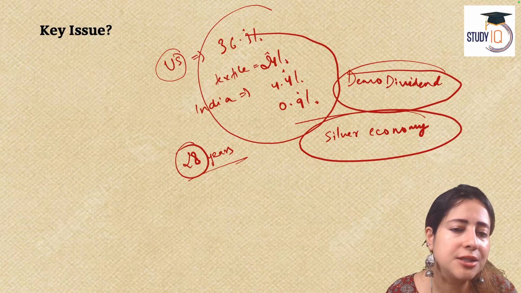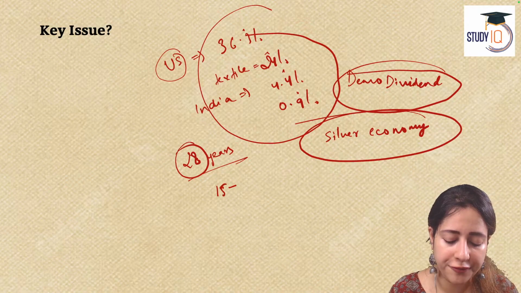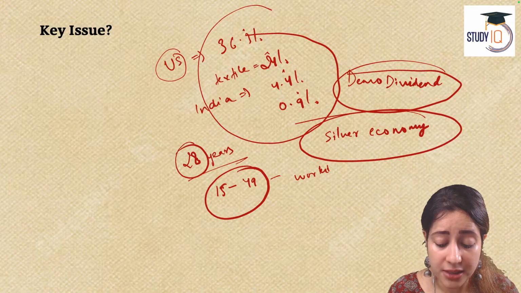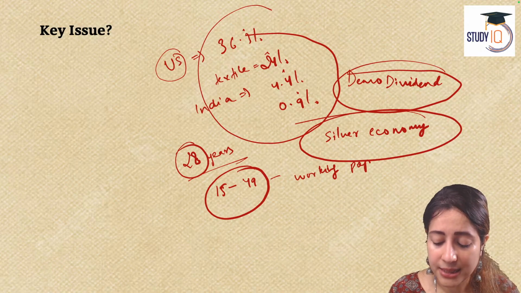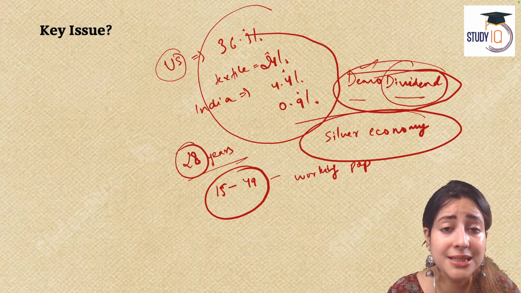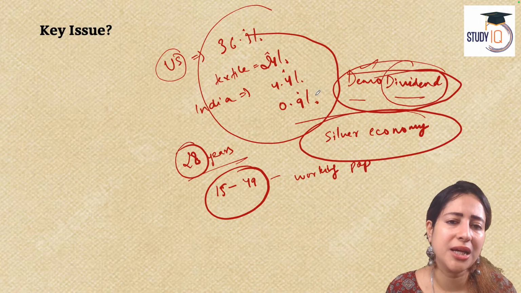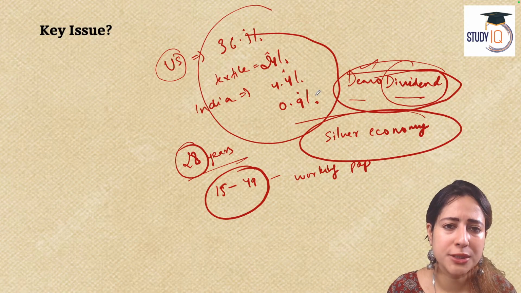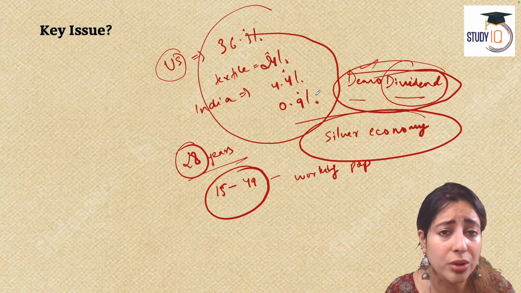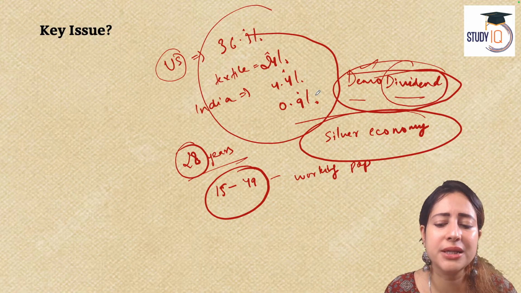We have a massive population in the age group of 15 to 49. This is called the young working population. And when a country has that, it has demographic dividend. Demographic is population, dividend is a benefit. This is the benefit we have. We have a young workforce, a young human capital resource. We can capitalize on that. That's the best counter we can give to the US.